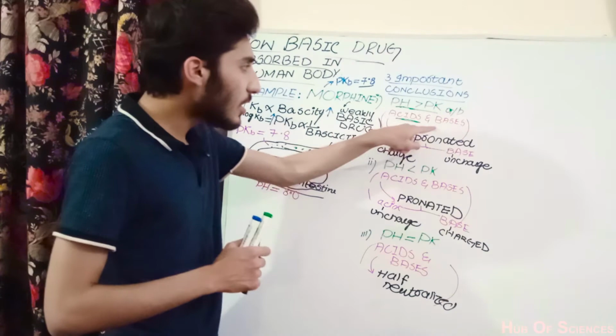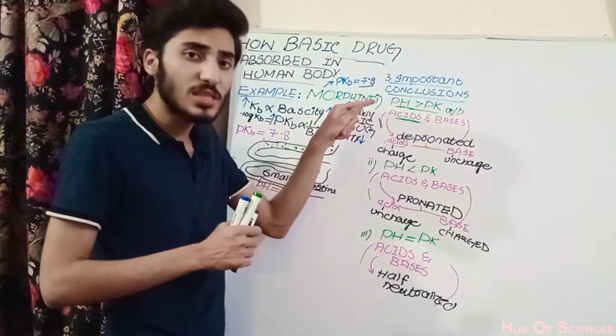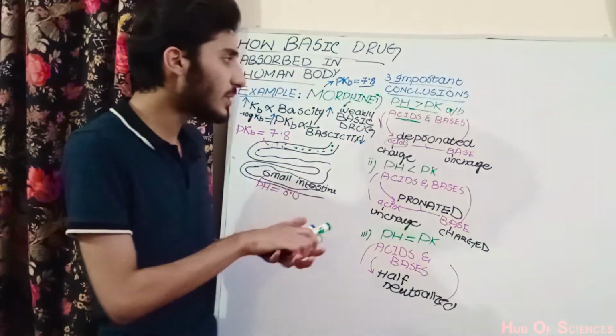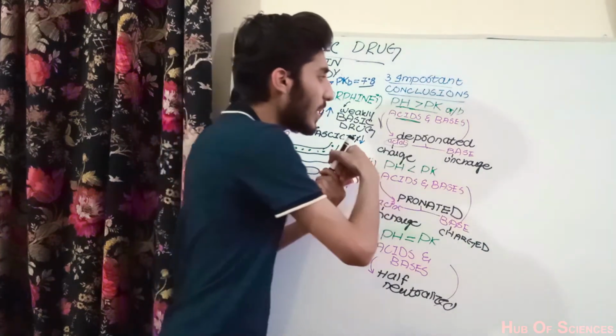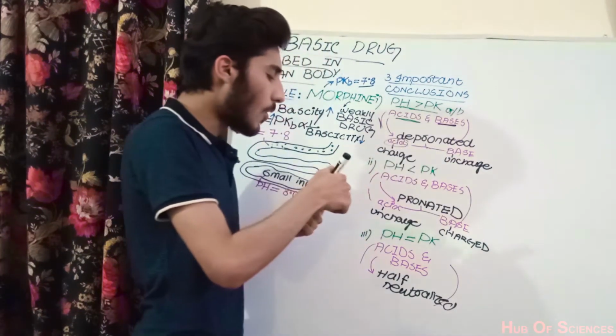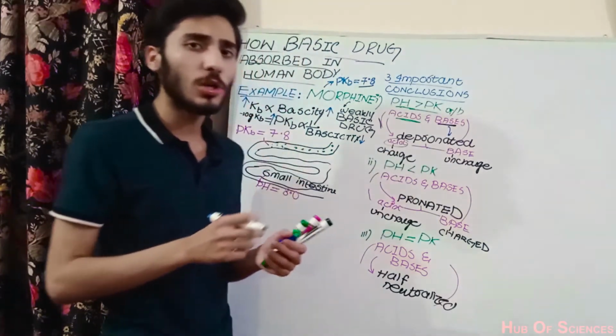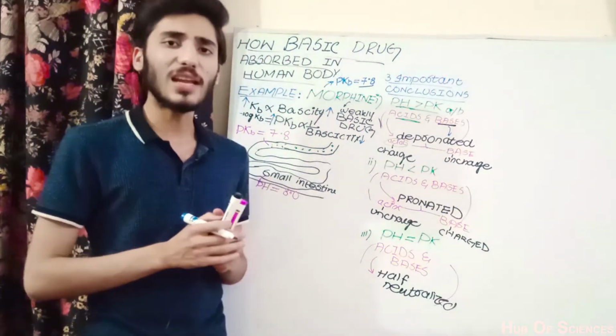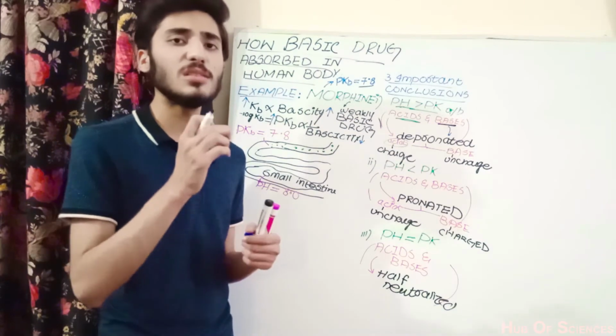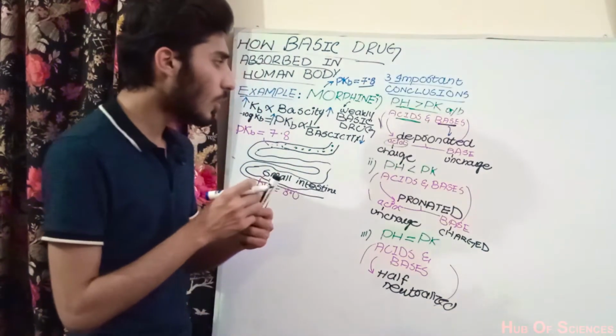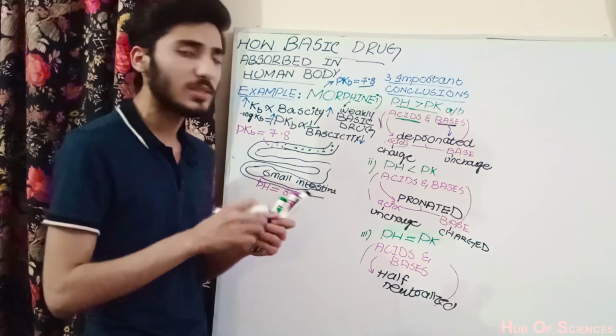So if the pH is greater than the pKb of the bases, then the bases will exist more in their deprotonated form, and we all know that the deprotonated form of the bases is uncharged.